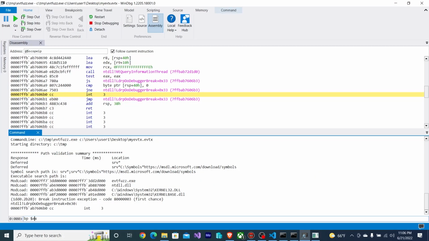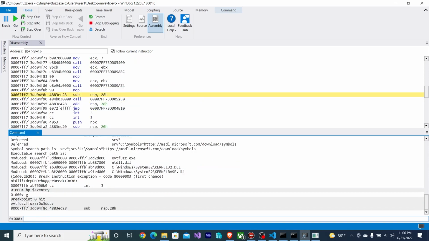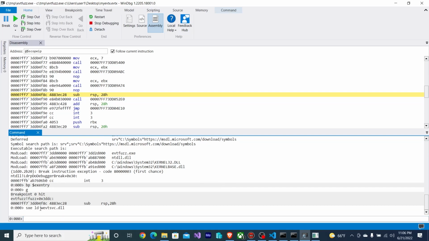I'm going to put a breakpoint on the exe entry. Then I'm going to put an sxe ld evtservice.dll line, which will give me a breakpoint when that DLL is loaded.